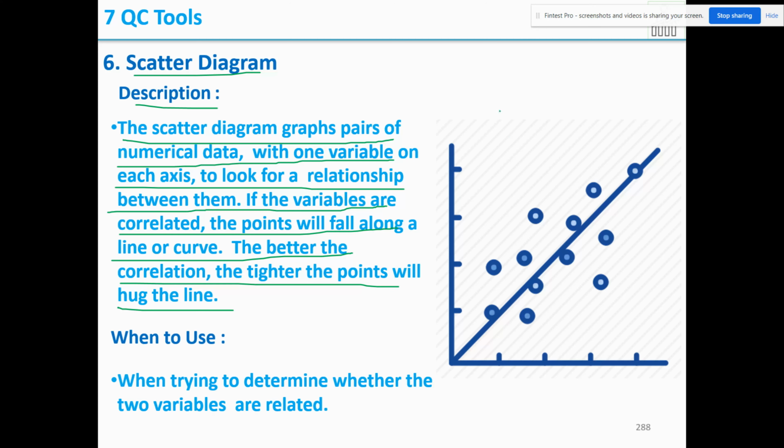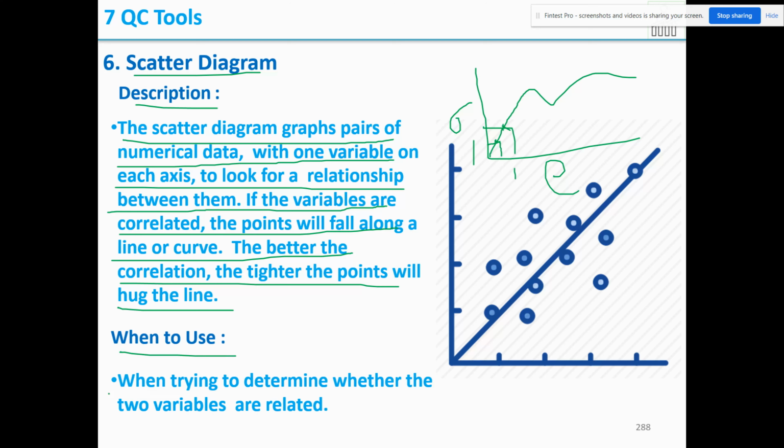As we said, stress is directly proportional to strain. That means stress and strain will fall on the same line. If stress is 1, strain also is 1. So when it forms this line, that means there is a strong correlation between the two variables. So that is nothing but a scatter diagram.